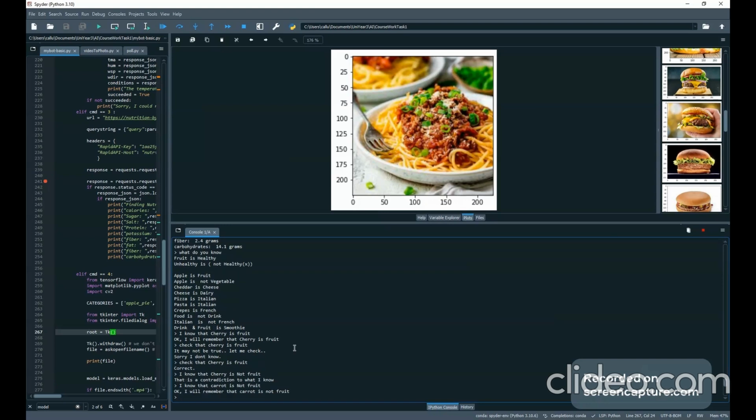Okay, I know that carrot's not fruit. Check that carrot is fruit. Incorrect. I can see that is the case. So that's a bit of additional functionality for that.